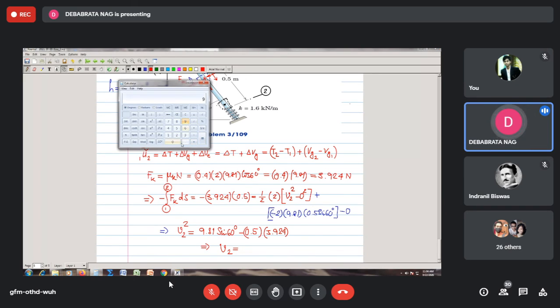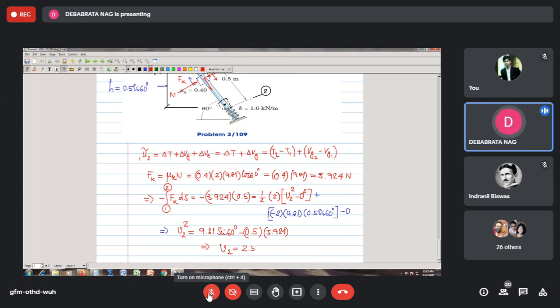It is coming out to be 9.81 multiplied by sin 60 minus 1.337. Yes, wait one second, let me do it. Very good, you have worked it out, I am just checking whether I am correct or not. 9.39. Take the square root. What did you get? Let me take the square root, I can make mistakes, but is this what is coming? So the result becomes equal to 2.556 meter per second.